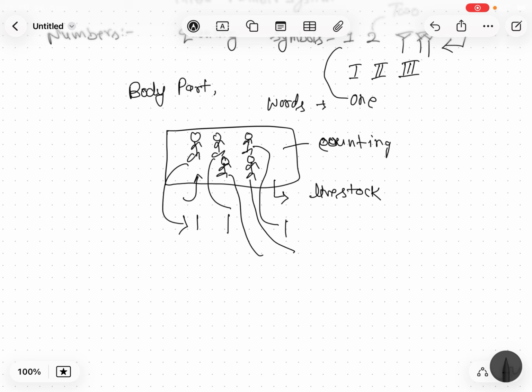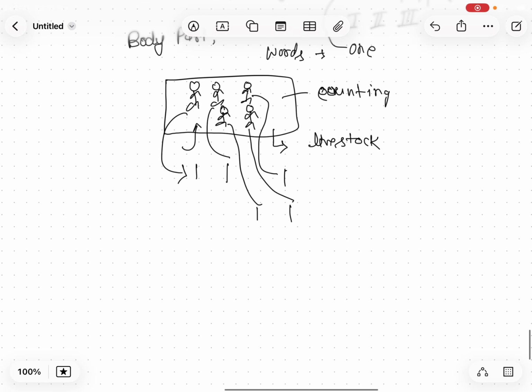If you associate one person with one stick, then by counting those sticks you can understand how many persons there are. These are the basic methods for counting things. They also used marks on stones and on sticks for counting objects. So this is another basic thing through which you can count.